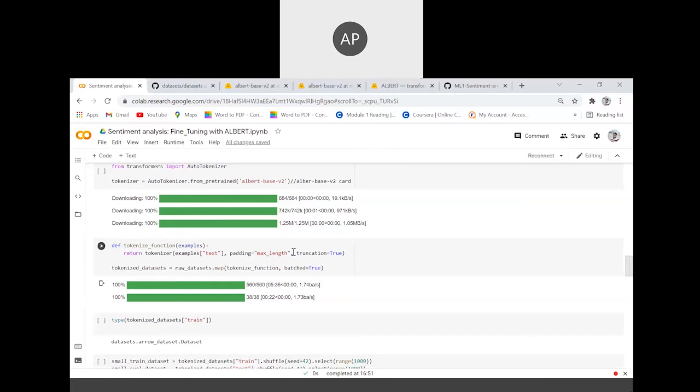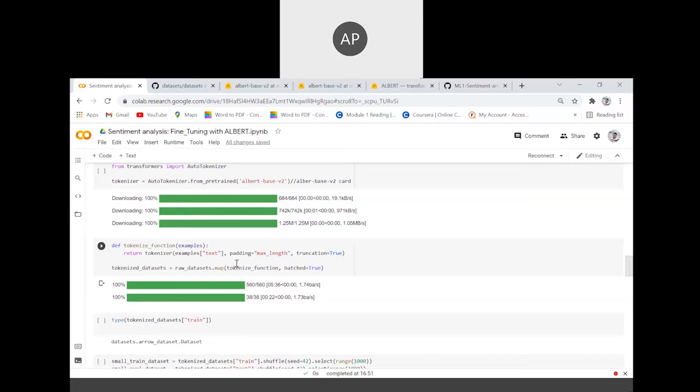And what truncation equal to True means is that if in the future the user inputs a sentence example which has a length more than max length, where max length here refers to the length of the longest training example that the model encounters, then some words of the input will be truncated or removed.